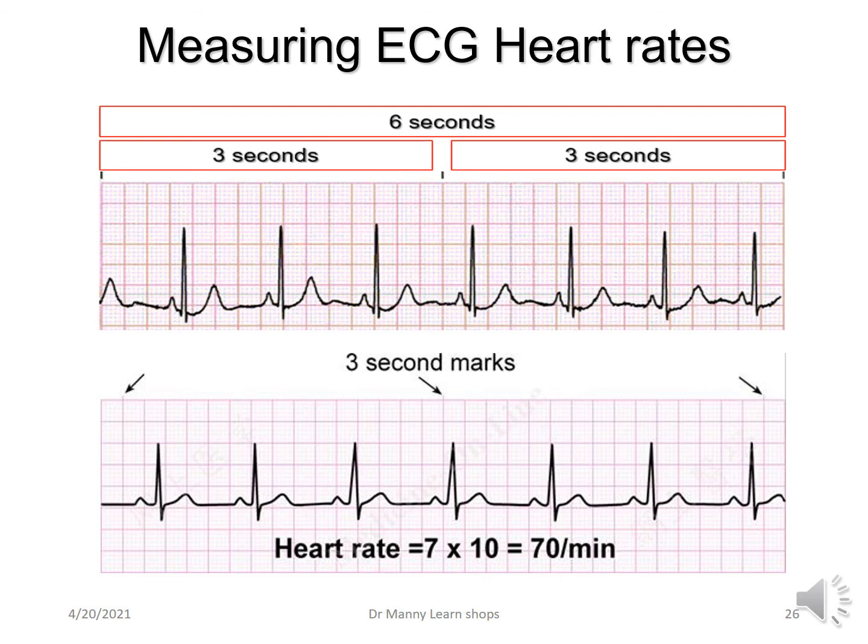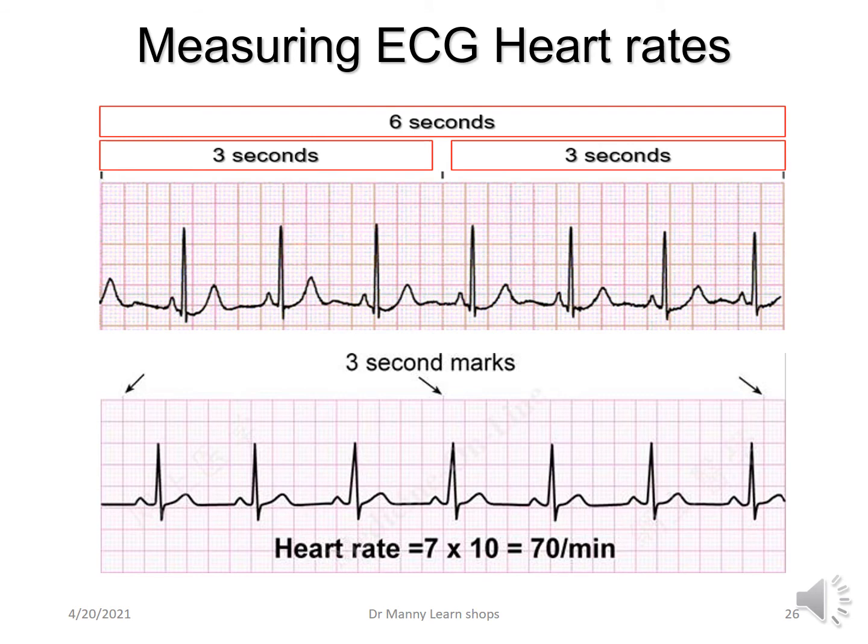And in between those two black lines for the 3 seconds are 15 large squares. If you multiply 15 by 0.2 seconds, you'll get 3 seconds. And if you multiply that again here, 30 by 0.20 seconds, you'll get 6 seconds. So this is an easy way for you to identify what the heart rate is in a rhythm strip.